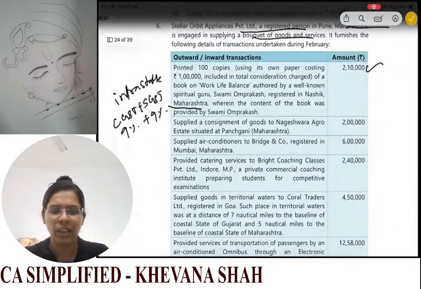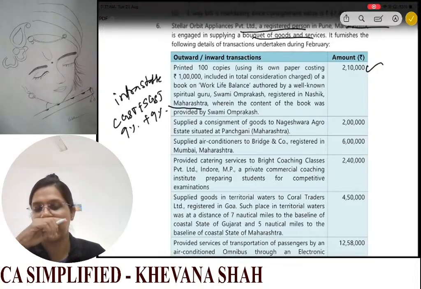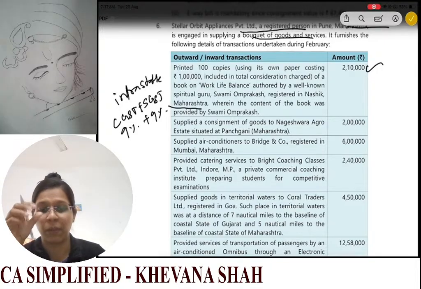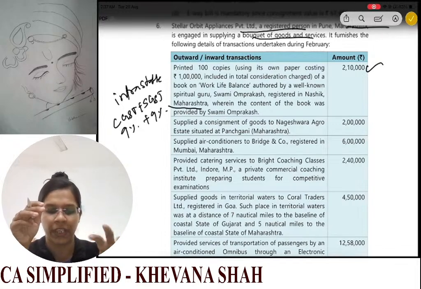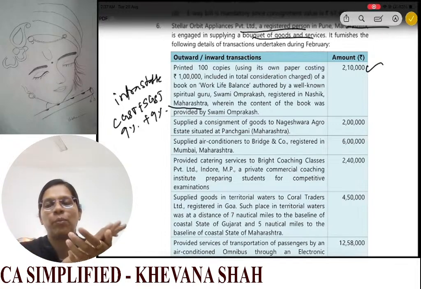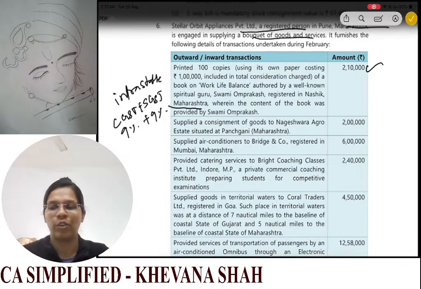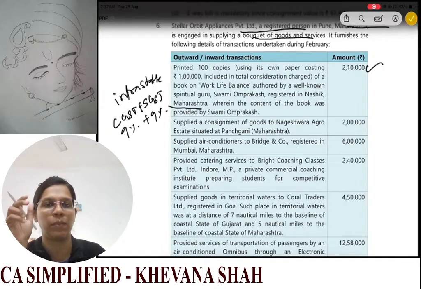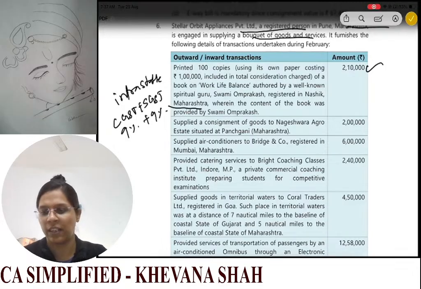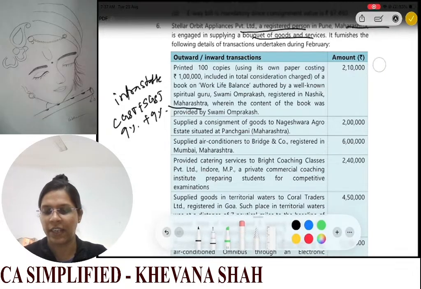Now see, here the printing is not your main supply. Okay, papers are not your main supply. Printing is the main supply. Why? Because you are given work-life balance authored by a well-known guru, spiritual guru, Swami Om Prakash. So content of the book is your main supply. This is a composite supply. Okay, so including this 1 lakh rupees, which is your paper cost. So this is composite supply, and on entire supply, the rates applicable for printing, which is your principal supply, will be leviable. So on entire 2,10,000, we will have CGST and SGST at the rate of 9% each.